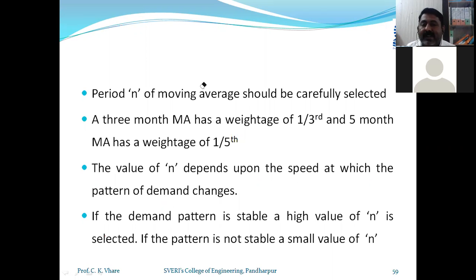So in this case, you can take that n value as 5, n value as 7, and you can proceed further, friends. But if the pattern is not stable, the value of n definitely will change, and we have to go for any other method.